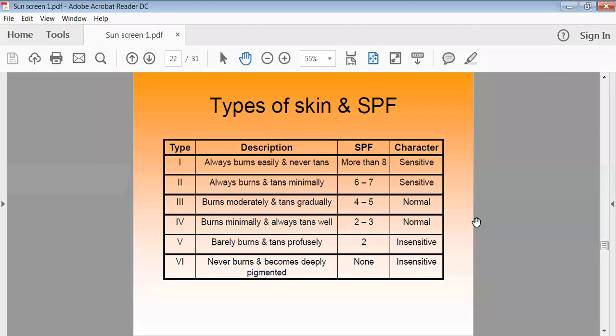Another type of skin is the fifth type. It barely burns and tans profusely. It has an SPF factor of 2 and is non-sensitive to sunlight. The last, sixth type of skin never burns and becomes deeply pigmented. This kind of skin does not have any protective factor and is not sensitive to ultraviolet light.